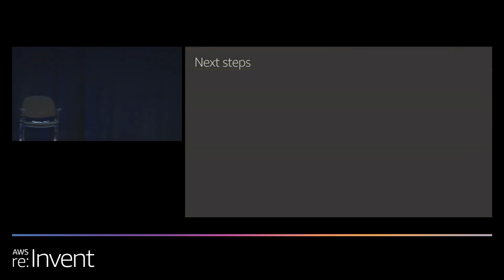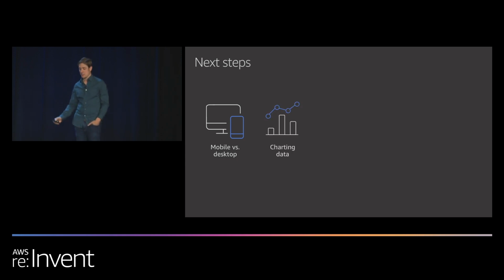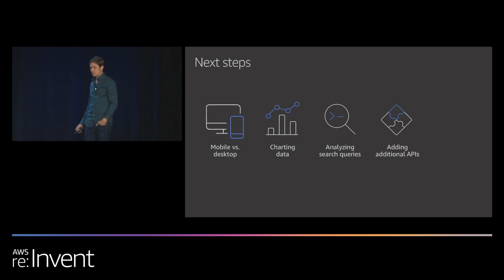Thank you, Diana. So what are some other things we could do with our application to continue to iterate on it? Well, we could add functionality to our mobile client, similar to what we have in the web client, where we could make documents searchable and allow you to flag things as interesting. We could build additional charts and visualizations using MongoDB Charts and embed those into the application. We could analyze the search queries of our users and find new and exciting ways to present our data.